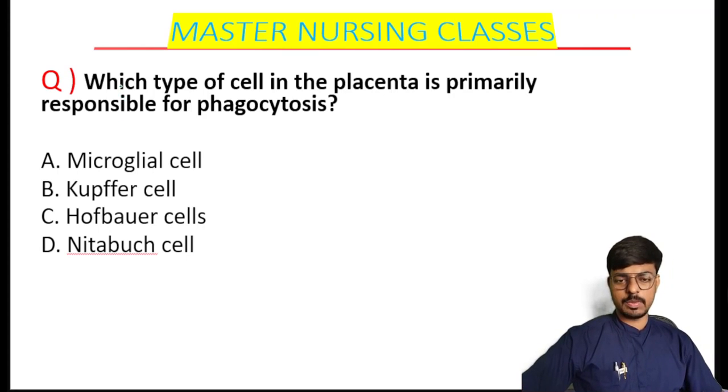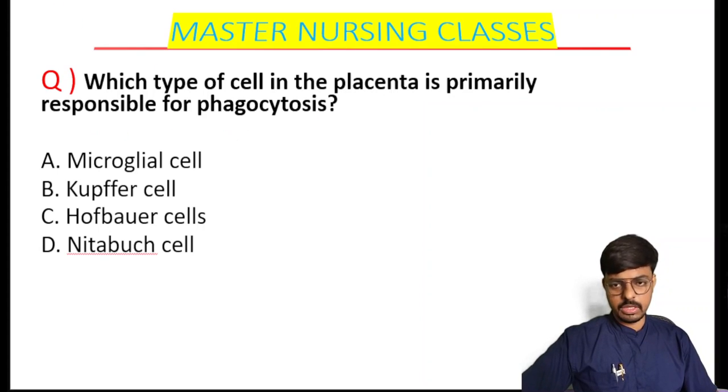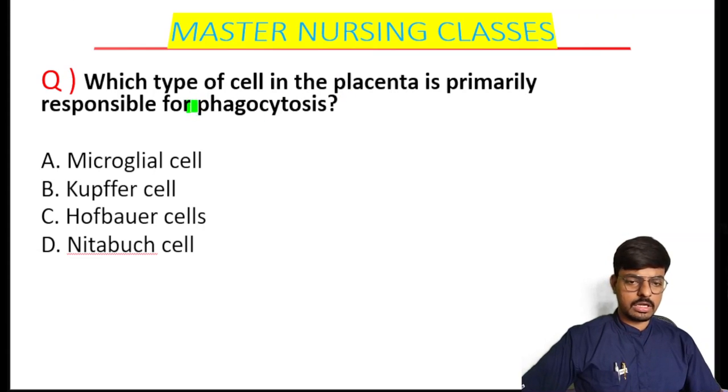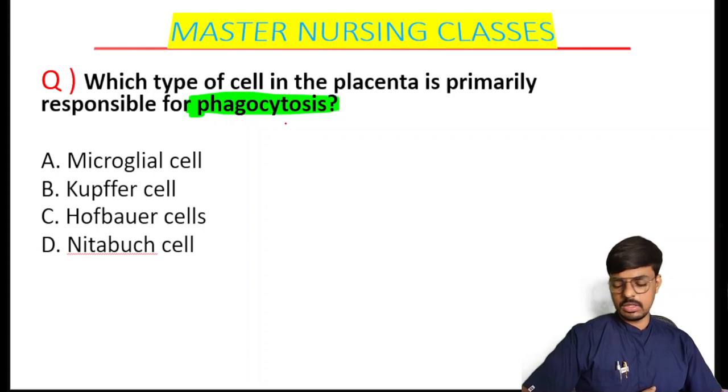Here is the first question: which type of cell in the placenta is primarily responsible for phagocytosis? Which cell from the placenta is primarily responsible for phagocytosis? Definitely one question will come from this. I will teach you the concept here. They have asked it many times in Norcet also, and there is a high chance of it being asked in the RRB as well.